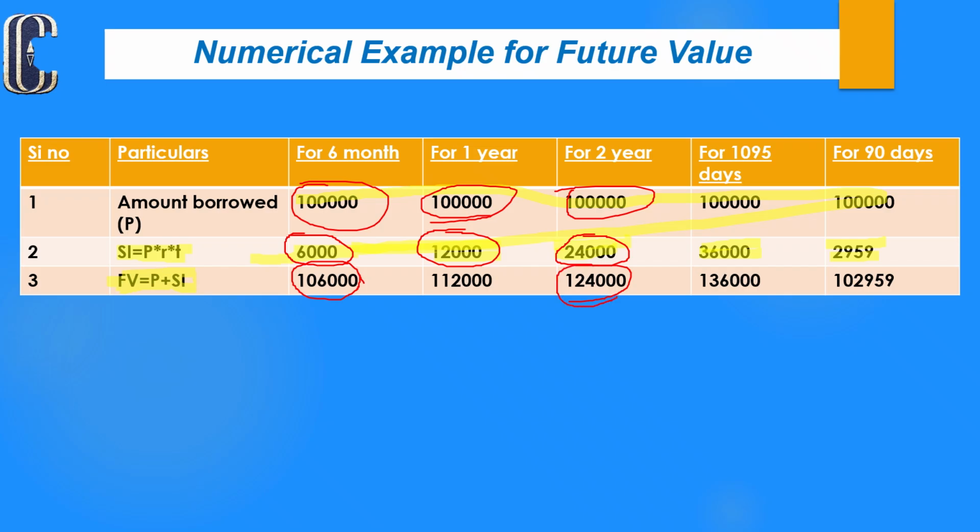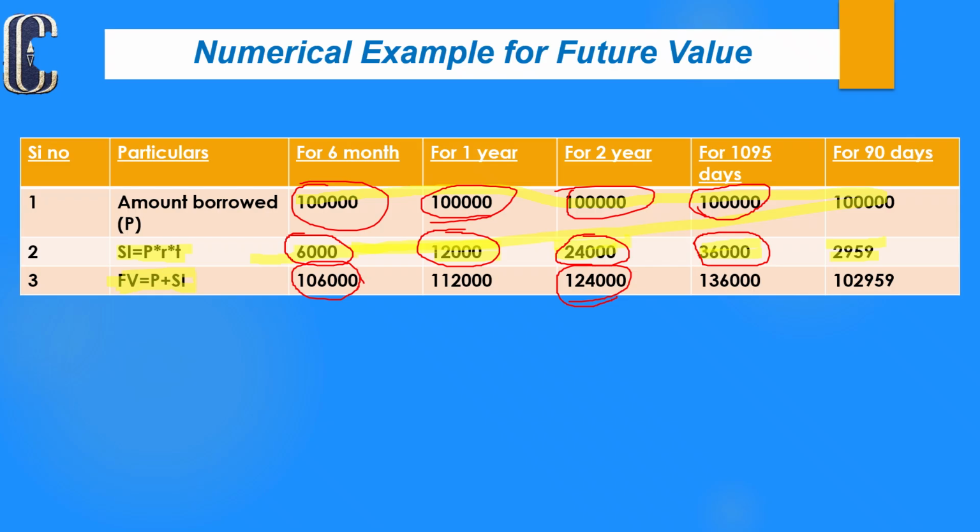In the fourth situation, it is 1,095 days. It means 3 years, we already know that. So the borrowed amount or principal amount is 1 lakh rupees, and the simple interest at the end of the third year is 36,000. The summation of the principal plus interest, 1 lakh plus 36,000, is 1 lakh 36,000 rupees, which is the future value. For 90 days, it is the same type of calculation, with no changes.